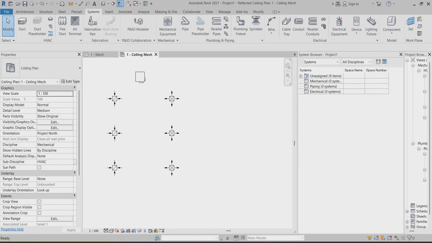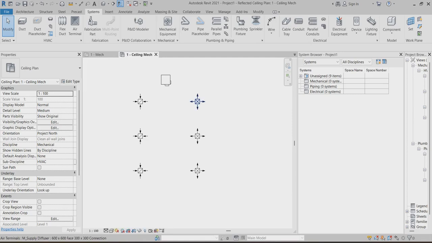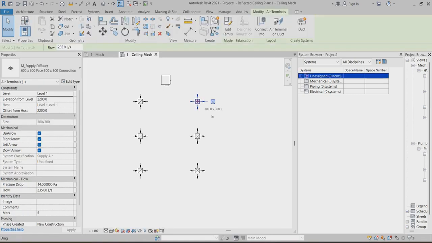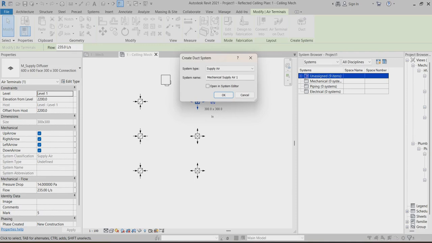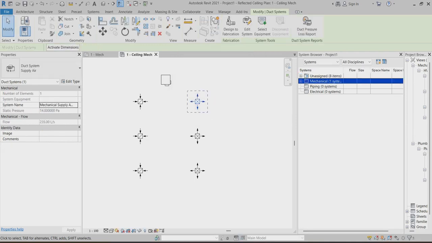Now you can right click and choose System Browser. Now you can look at the unassigned, because these are not assigned yet. So we have to assign these things. Choose the first one, supply, choose the duct. This is supply here.